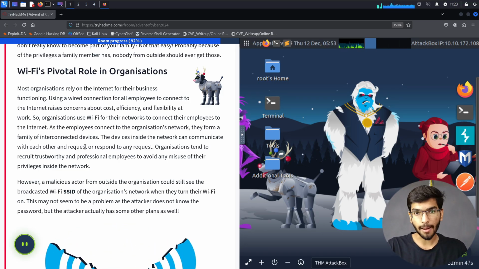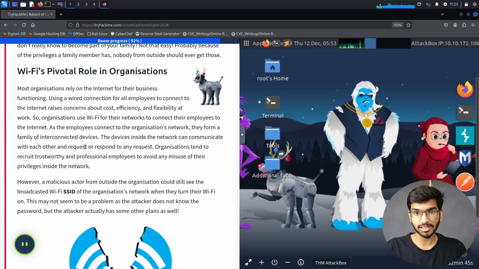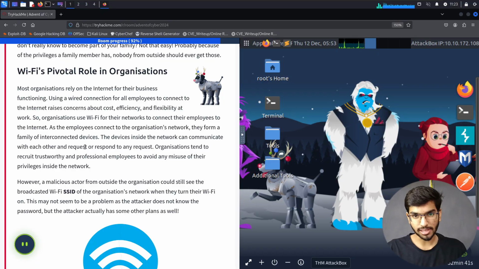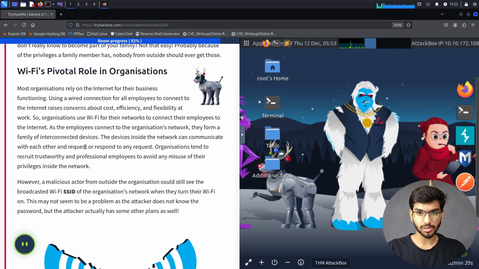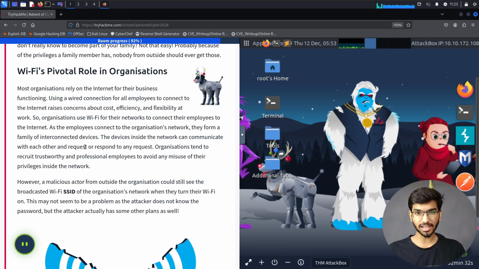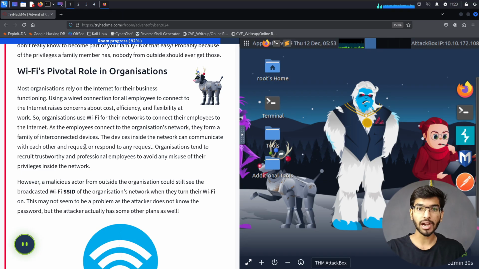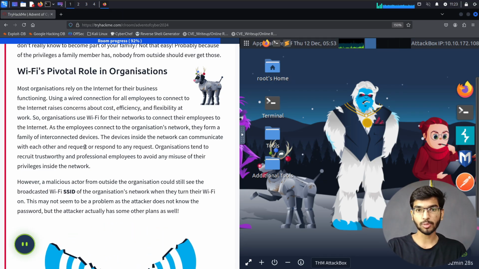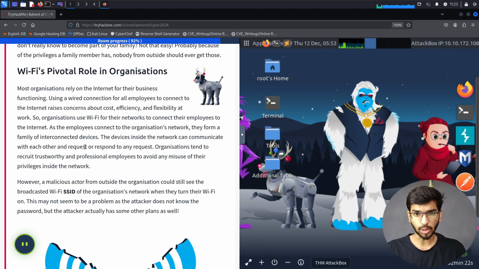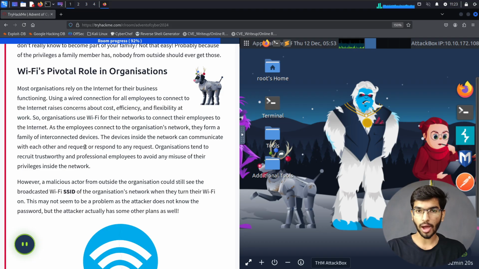But if you're carrying a laptop or a mobile device, it's practically not possible to provide Ethernet cables and other mediums of connecting your device to the router or the network of the organization. So it's rather easier for an organization to provide Wi-Fi access to personal laptops, mobile phones or any other devices which require internet access or the organization's network.